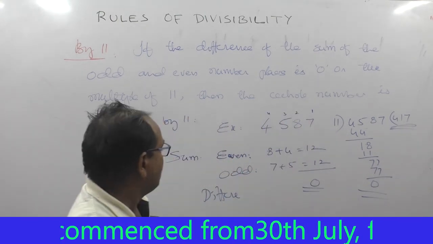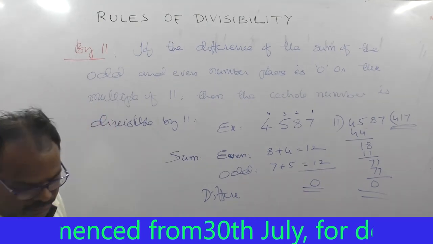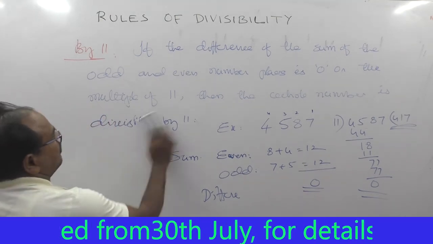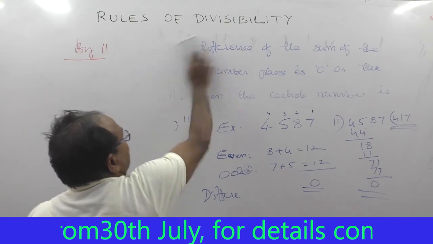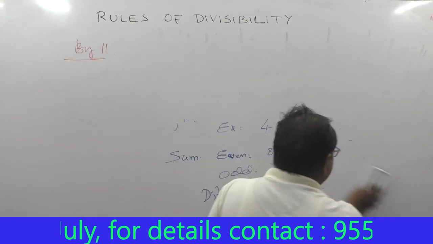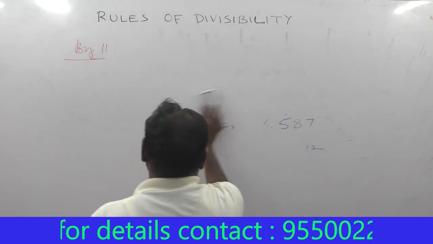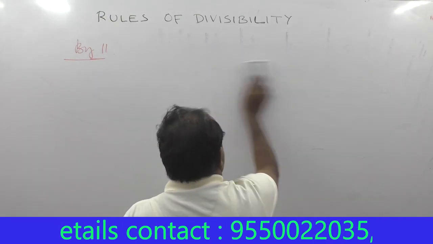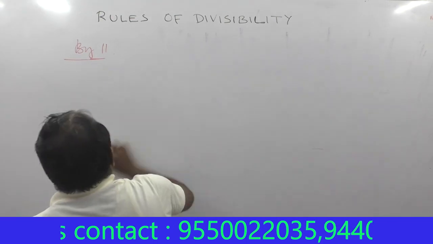You can also take a second example for 11. Find the sum of the digits in the odd places and the even places, then find their difference. Example 2: suppose 9, 0, 2, 0.